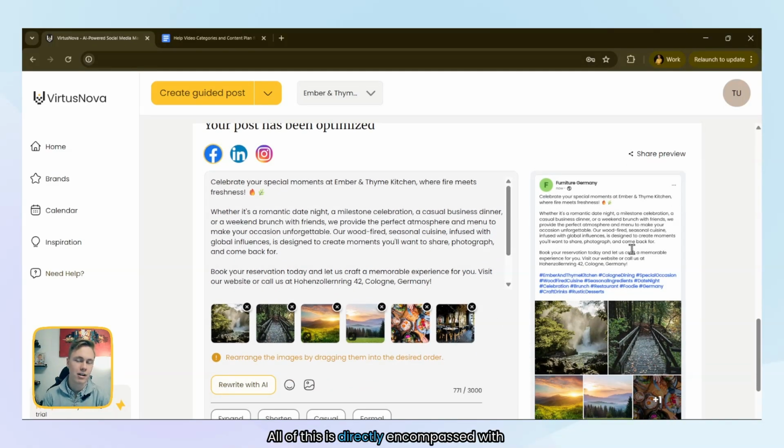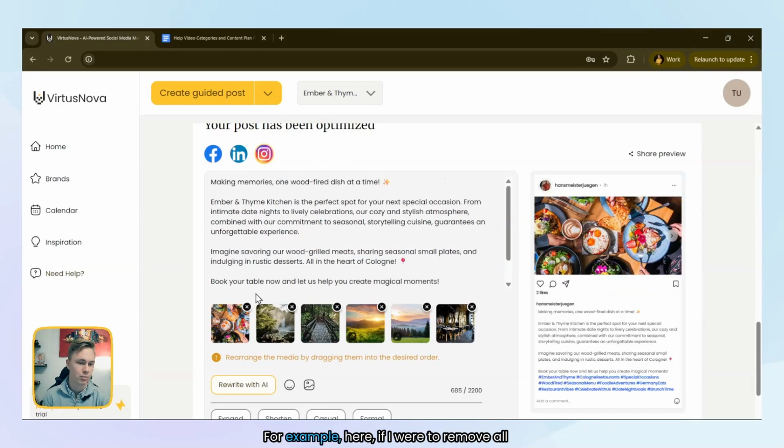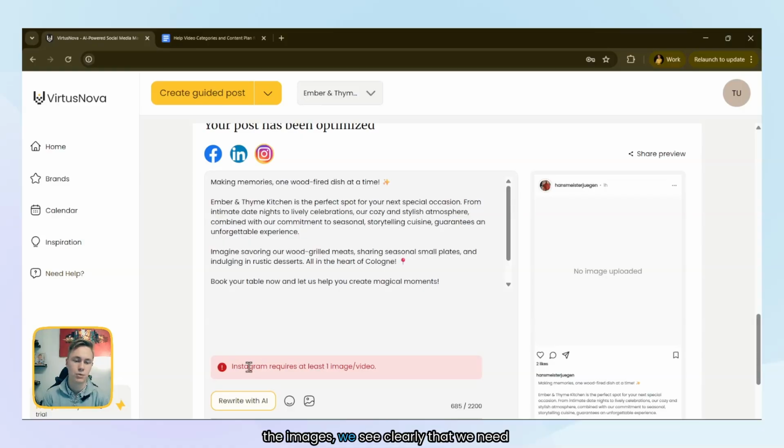All of this is directly encompassed within VirtusNova, so you see all the limitations. For example, here, if I were to remove all the images, we see clearly that we need to at least attach one image or video.